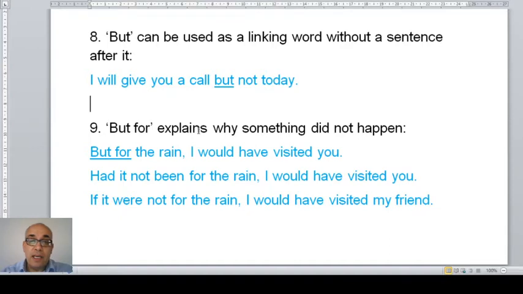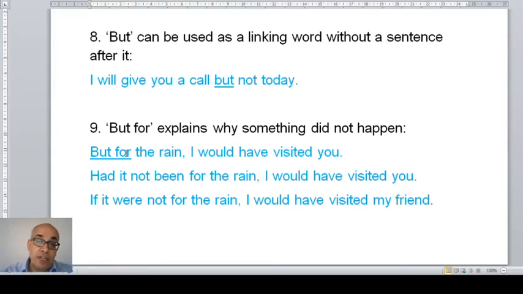But for explains why something did not happen. But for the rain, I would have visited you. So but for explains why something did not happen. So what's the meaning of but for the rain, I would have visited you? We can explain this sentence in two different ways. Had it not been for the rain, I would have visited you, or if it were not for the rain, I would have visited you.